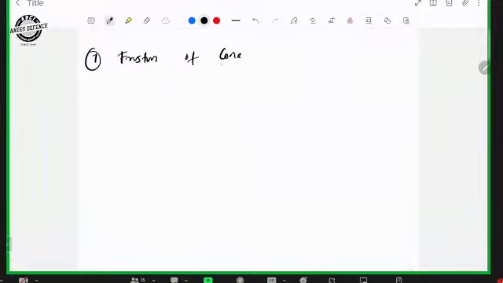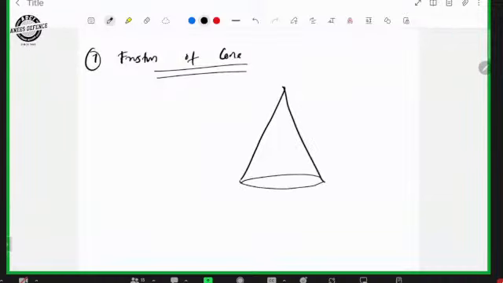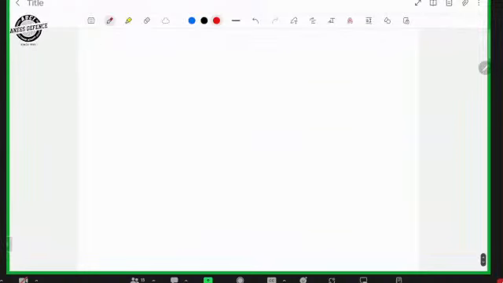Simply learn this equation by heart. Frustum of a cone means we have a cone. Take a knife and cut it into pieces like this. That means you will get a circular area here. Cut into two means the top part will be another cone and the bottom part will be another shape. That shape can be considered like this, like a bucket.